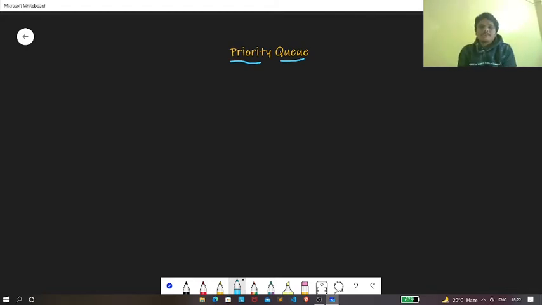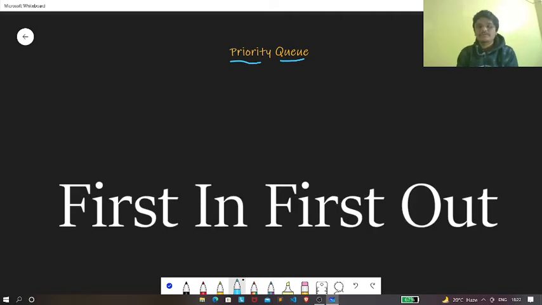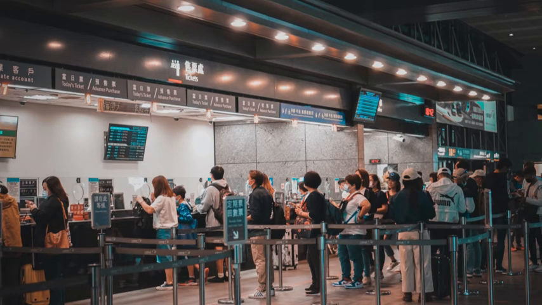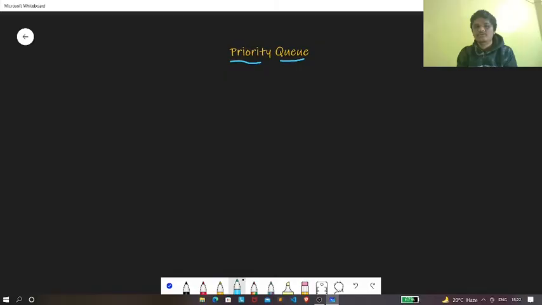So now let's talk about the difference between priority queue and queue. Now we know that queue follows the principle of FIFO, that is first in, first out. If you take a real life example of a queue data structure, let's consider a queue in a ticket counter. In a ticket counter, the first person who gets into the queue first gets the ticket first, right? And hence the queue in a ticket counter follows the principle of FIFO, that is first in, first out. But in priority queue,